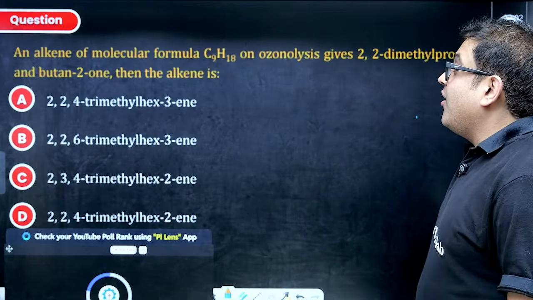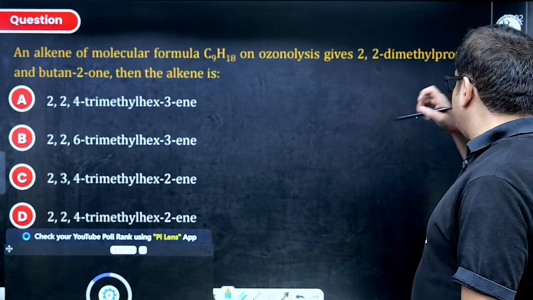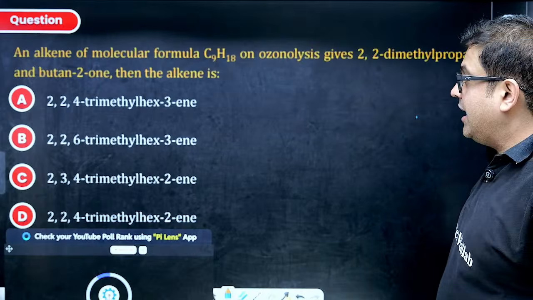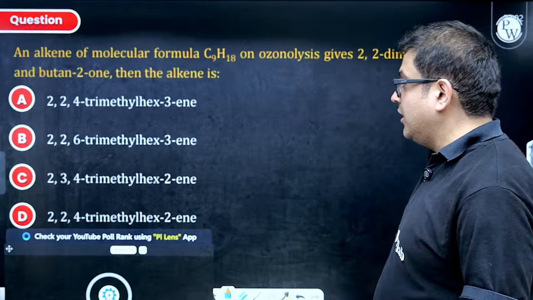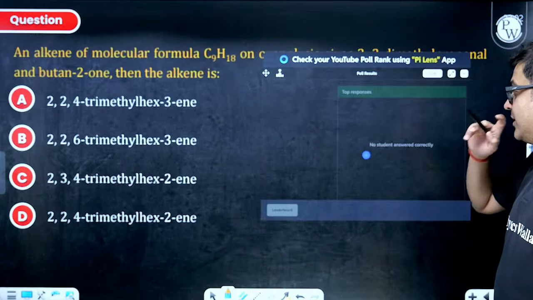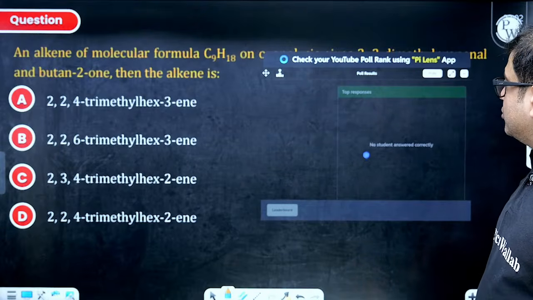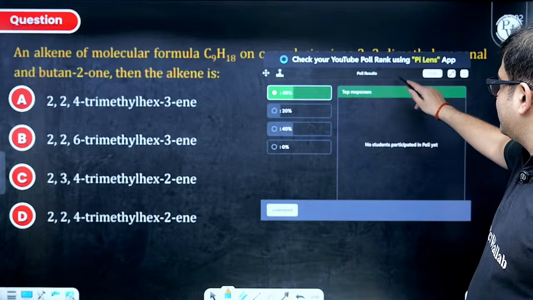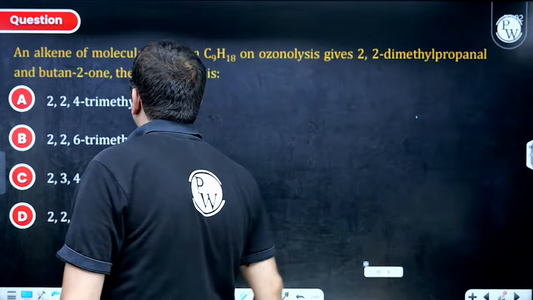Perfect. All alkenes of this molecular formula, on ozonolysis, give 2,2-dimethylpropanal and another carbonyl compound. So you have to tell what the alkene is. Obviously, I guess most of the students are saying A. Let us see how many of you have got A as an answer. The poll is not working, I guess. Now 40%. Yes, the percentage is less. So let us discuss this now.